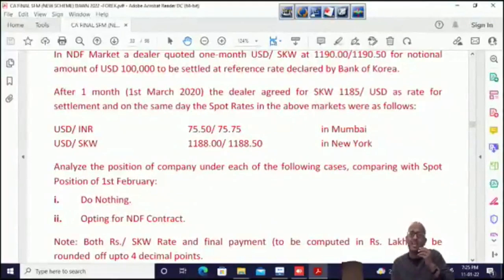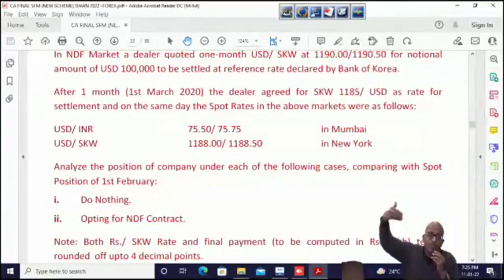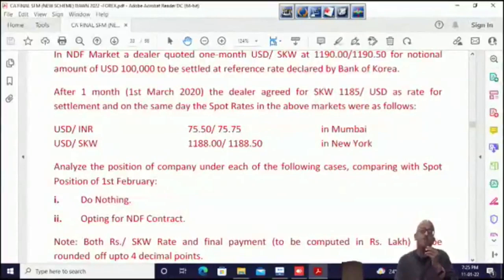How do you understand it's a gain? Understand please, the base currency is USD. What are you doing on USD? SKW we are long because we are buying, we have a payable. That means on USD we are short. On USD we are short, and you know that if you are short, if the price falls you gain. The price fell from 1190 to 1185. So you gain $4219. $4219 is the gain on the NDF. After 1 month, this reference rate, settlement rate is given, and the spot rate is given.